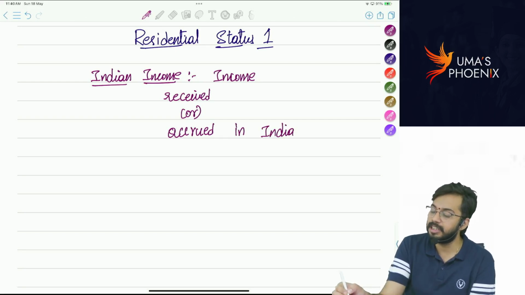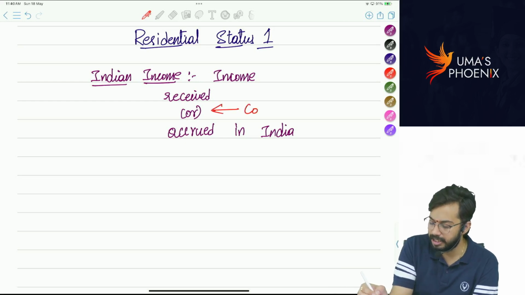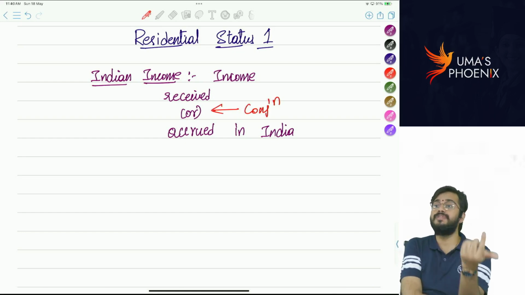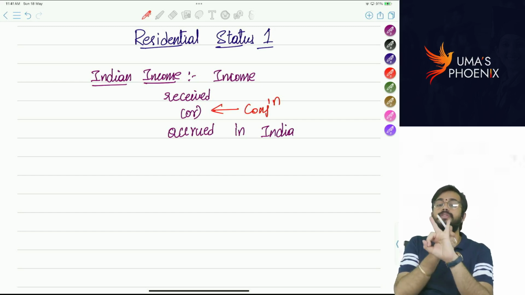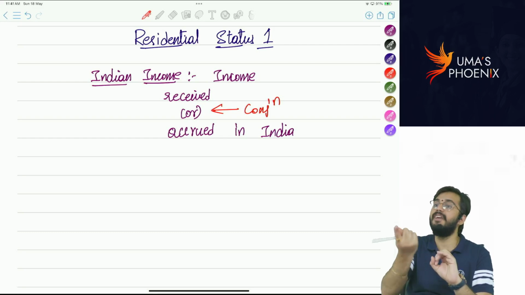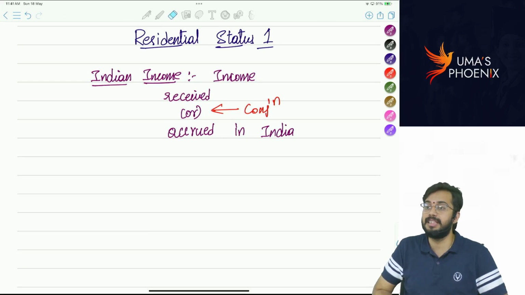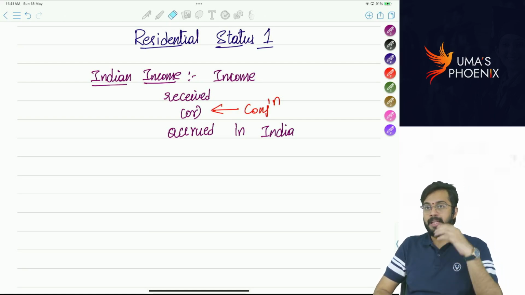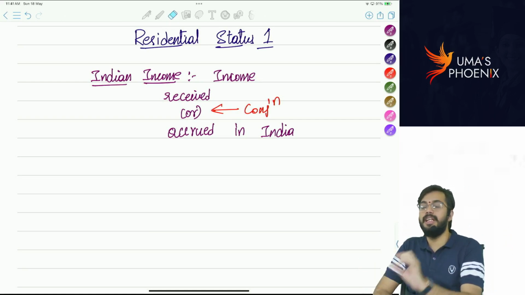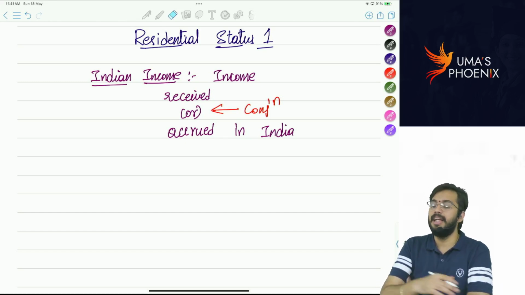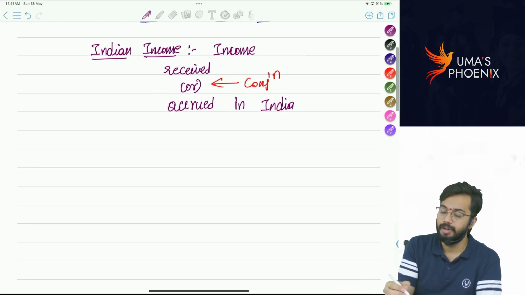That means what is the conjunction? Conjunction is or. That means what? Any one of them. There are two aspects, place of accrual, place of receipt. Out of these two aspects, if any one of them is in India, sufficient. We call such income as Indian income. Are you able to understand? So either place of accrual or place of receipt, if any one of them is in India, we call such income as Indian income. Next, foreign income.